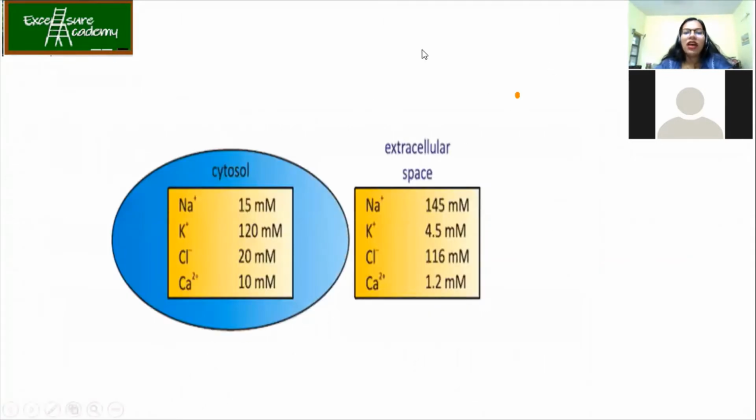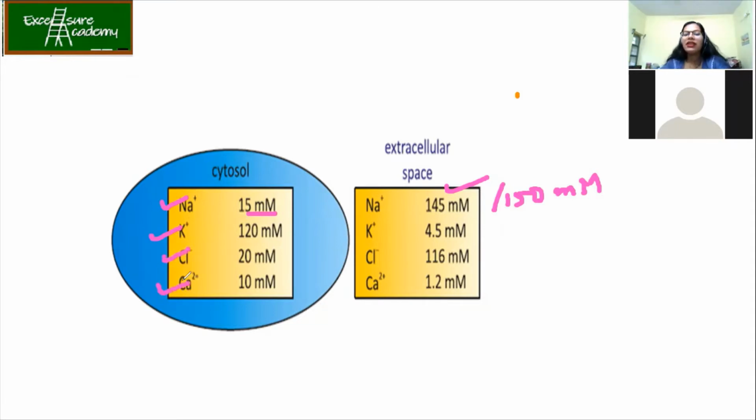Okay, so this is how the ion concentration is present in these cells. What you have to remember is that Na plus is 15 millimolar inside, and outside it is high. In a few references it is also given as 150 millimolar, saying that it is 10 times the concentration outside. Then you have K plus inside, maximum, and calcium ions maximum.